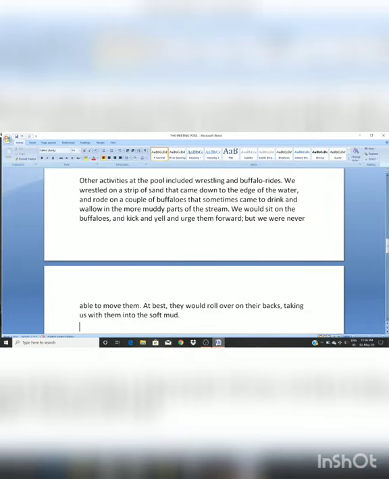So we were on this paragraph. Let me read out the paragraph for you and then I will explain it. Other activities at the pool included wrestling and buffalo rides. We wrestled on the strip of sand that came down to the edge of the water and rode on a couple of buffaloes that sometimes came to drink and wallow in the more muddy parts of the stream. We would sit on the buffaloes and kick and yell and urge them forward, but we were never able to move them. At best, they would roll over on their backs, taking us with them into the soft mud.